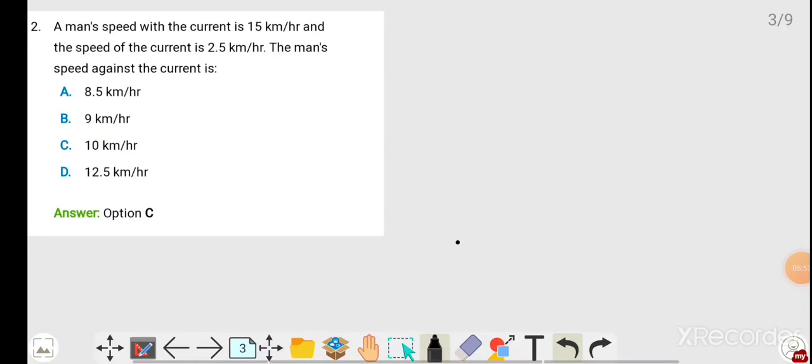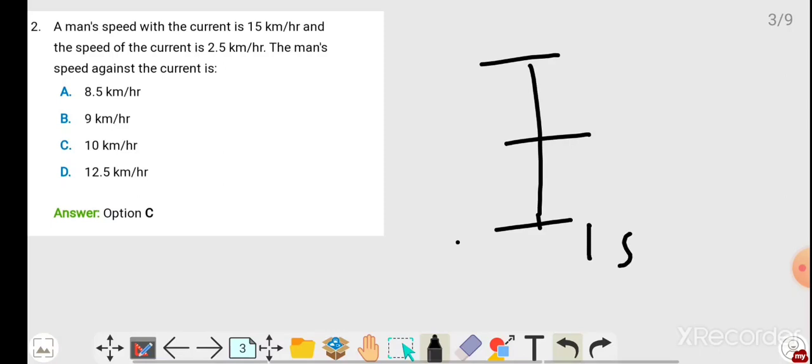See friends, a man's speed with the current is 15 kilometers per hour. Understand, a man's speed with the current means he is going downstream. So along with the current means downstream speed, and they have given 15 kilometers. And the speed of the current, what have they given? 2.5. You write it here, it is better.